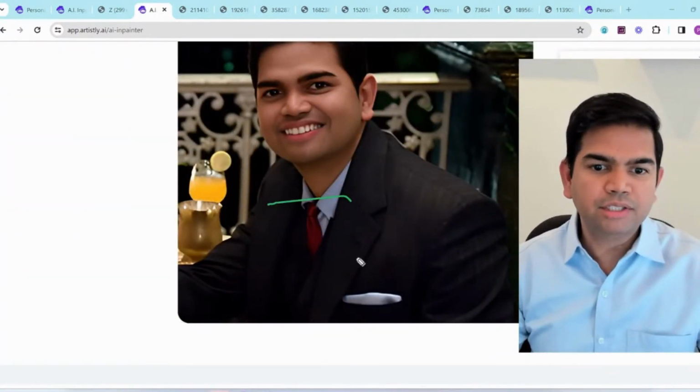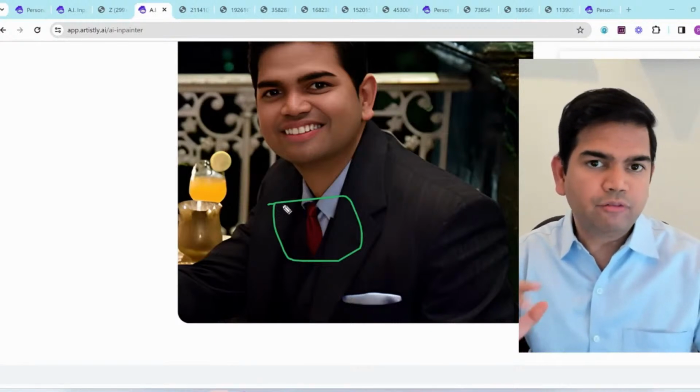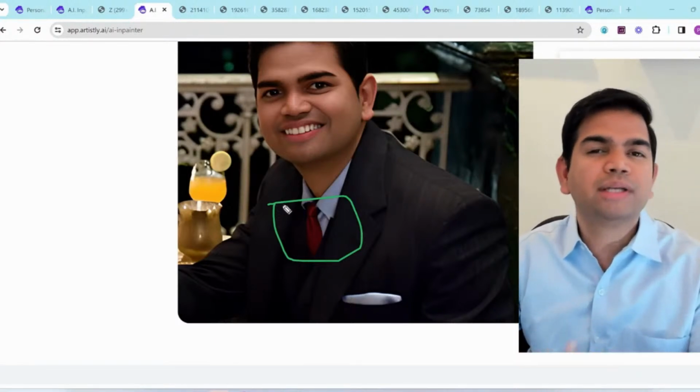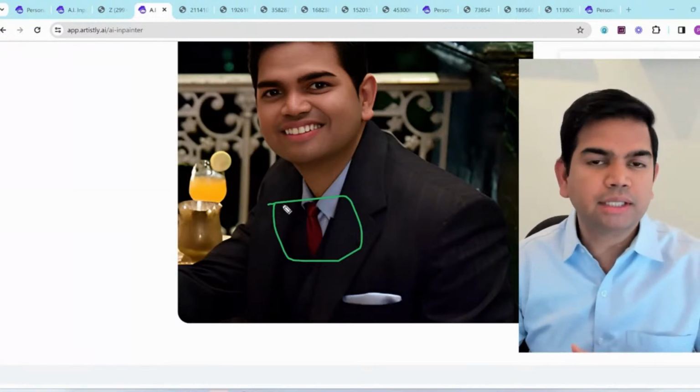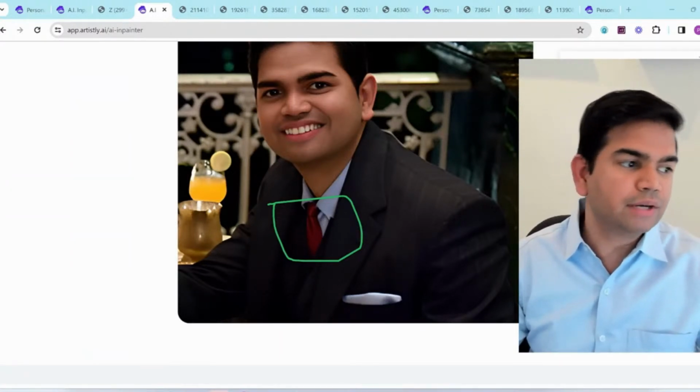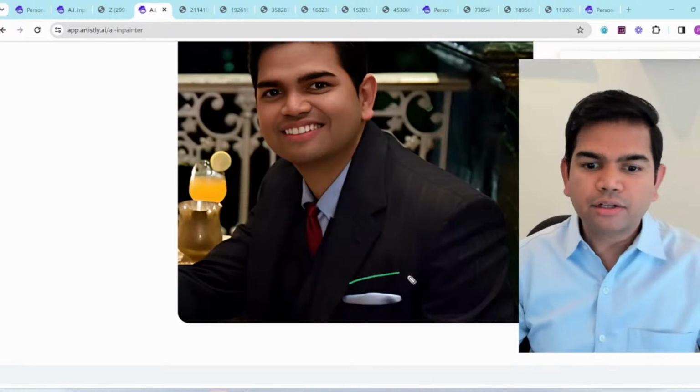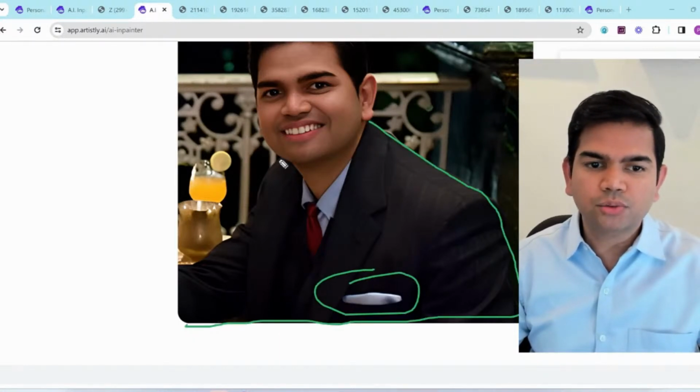Added a red tie. As I mentioned, make sure that the upscale is 1K for better results, because our AI has been trained with 1K images rather than 2K or 4K. So make sure it is about 1K when you're upscaling. If yours is lower quality, look at that. You can even make it even better, but you see that, right? I could change the pocket square color. I could even select the whole suit and change the whole suit color.